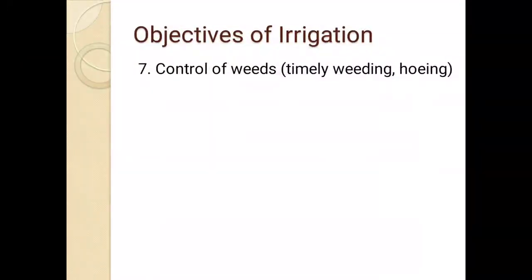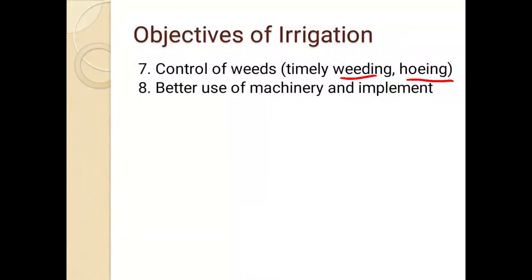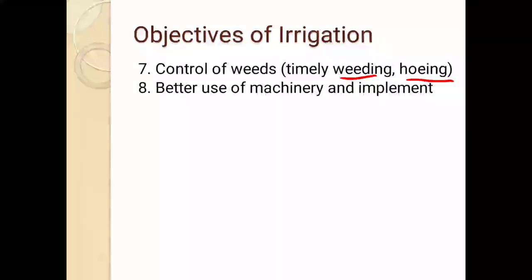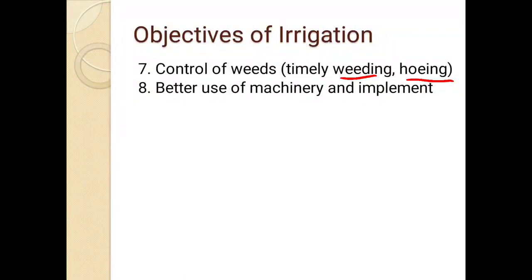By using weeding operation or hoeing operation, we can control the weeds in time. Then better use of machines and implements. When we want to use machines and implements, the soil should be in good condition, and irrigation helps to bring the soil into that good condition.